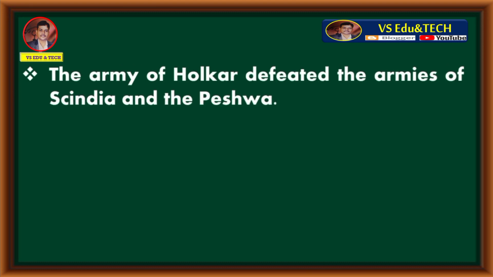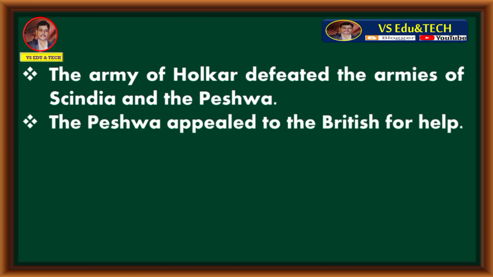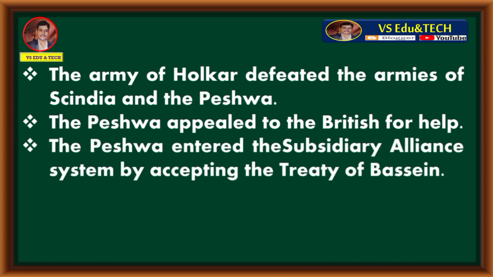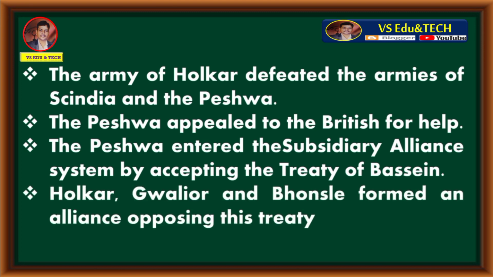The army of Holkar defeated the armies of Sindhya and the Peshwa. The Peshwa appealed to the British for help. The Peshwa entered the subsidiary alliance system by accepting the Treaty of Bessin. Holkar, Gwalior and Bhosle formed an alliance opposing this treaty. These were all the reasons for the Second Anglo-Maratha War.